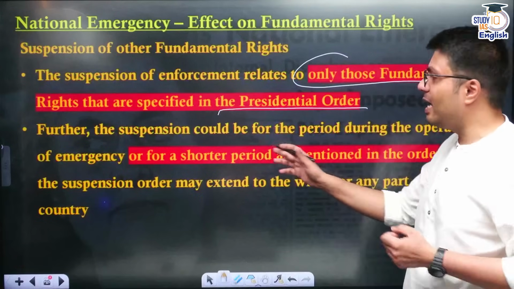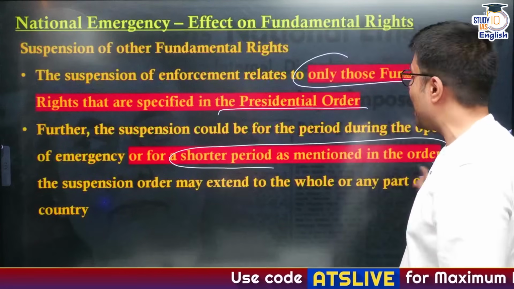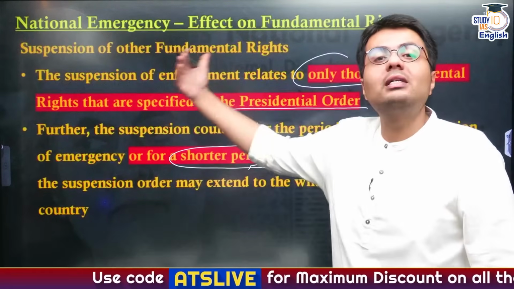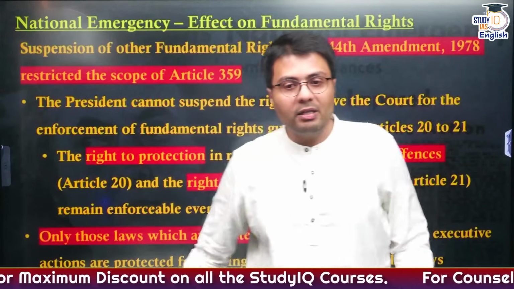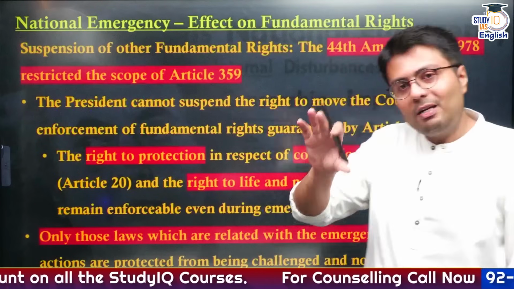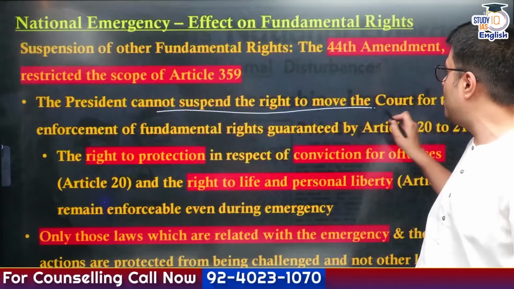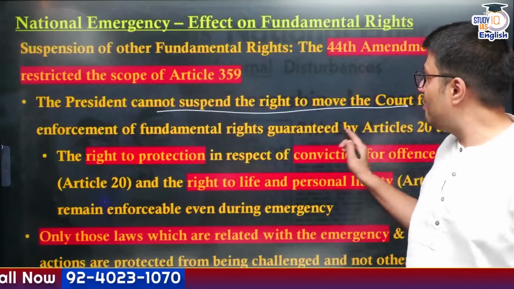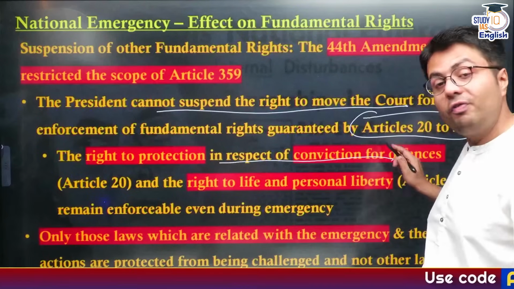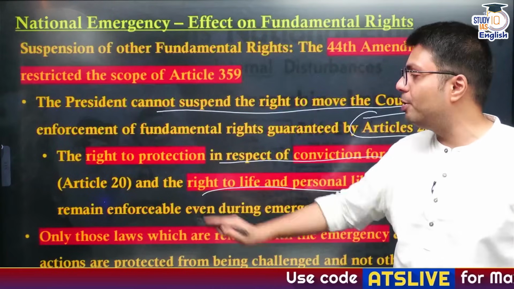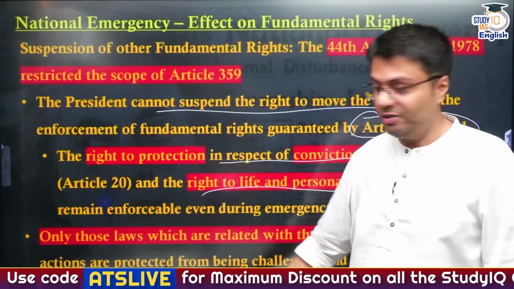Further, this suspension can be for the entire duration of national emergency or even for a shorter period as mentioned in the order. So this is more customizable as compared to the suspension of Article 19. Further, the 44th Amendment Act made certain restrictions here also. It says that the President cannot suspend the right to move to court for fundamental rights that are mentioned in Article 20 and 21. These are right to protection in case of conviction of offences and right to life and personal liberty. These will continue to be enforceable even during the times of national emergency.